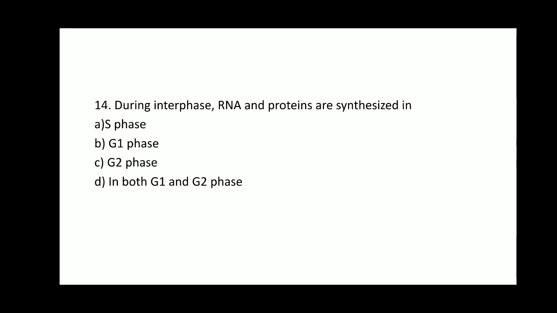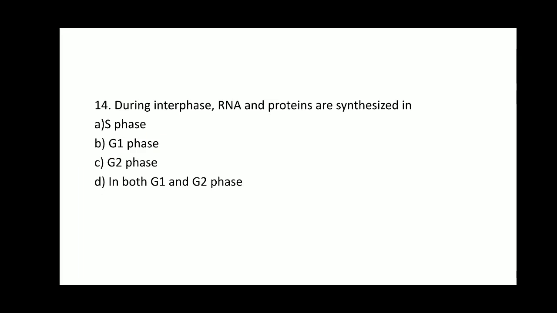Question number 14. During interphase, RNA and proteins are synthesized in option A, S phase, option B, G1 phase, option C, G2 phase, option D, in both G1 and G2 phase. In S phase?